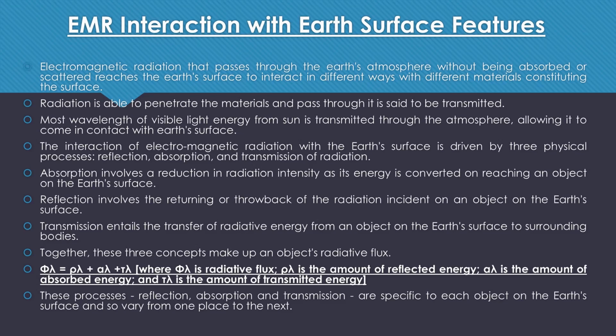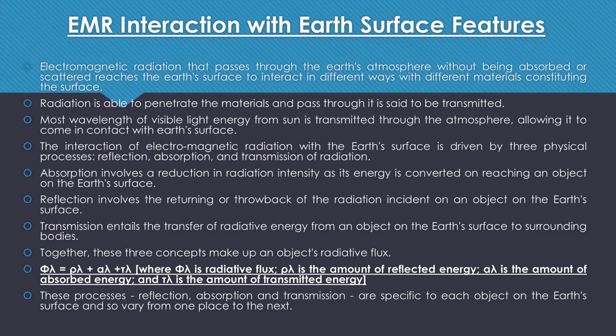Now we will discuss transmission. What is transmission? Transmission also happens in the atmosphere. As we have seen, transmission is the penetration of radiation through the particles. Transmission is basically the transfer of radiative energy from an object on the Earth's surface to the surrounding bodies.